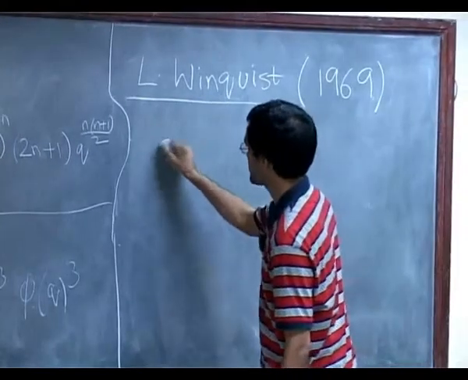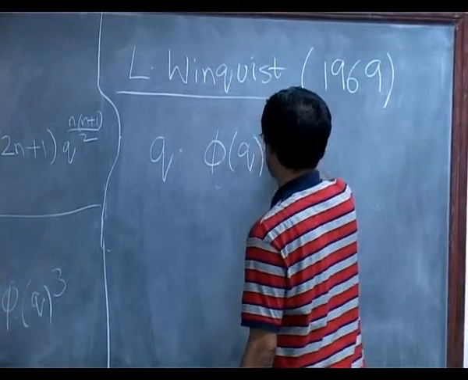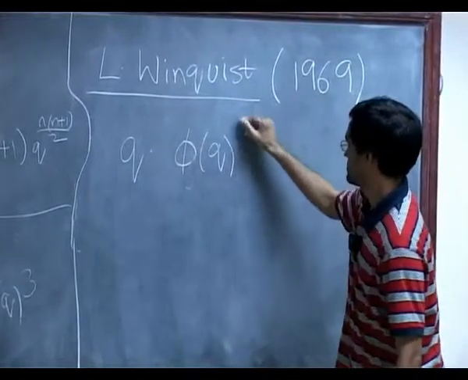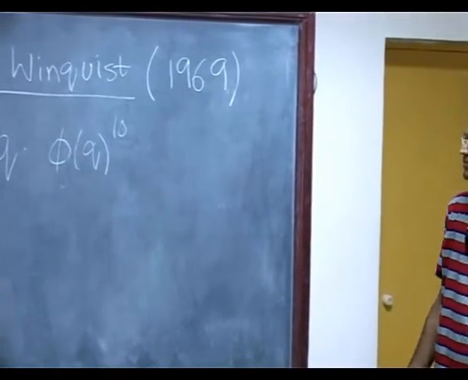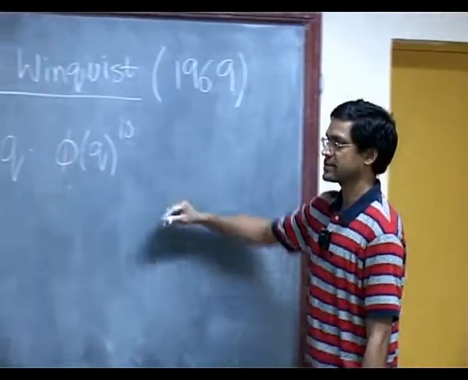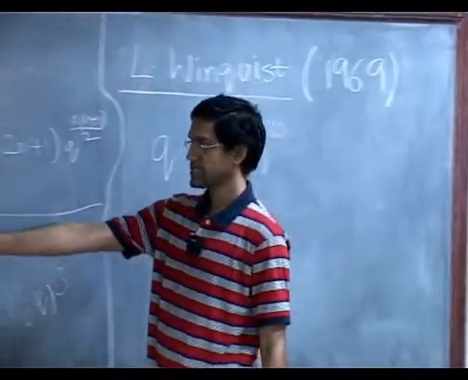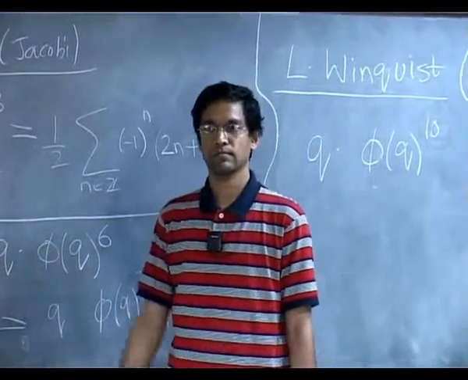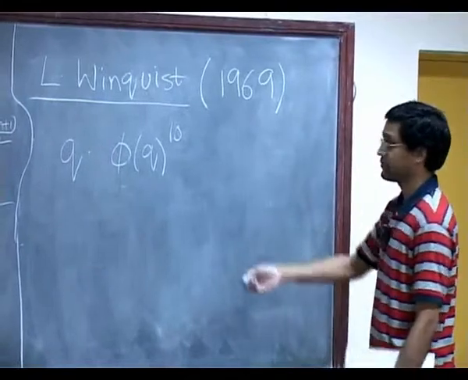Which means, following Ramanujan's idea, you would start with q times phi q to the 10, the 10th power of the Euler phi function, and then try to write it as a double sum, a sum over a rank 2 lattice. And it turned out that he was able to do that.